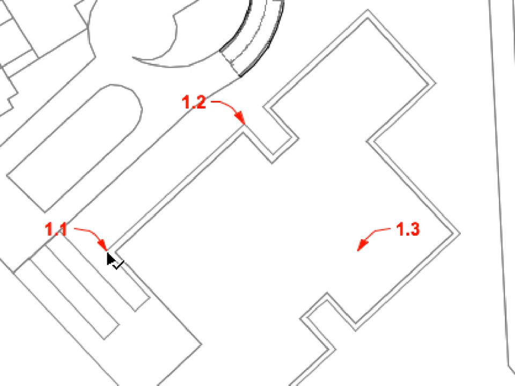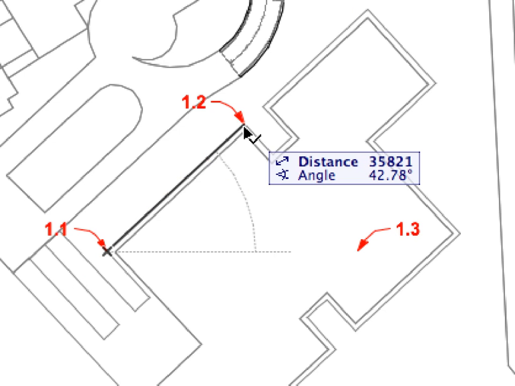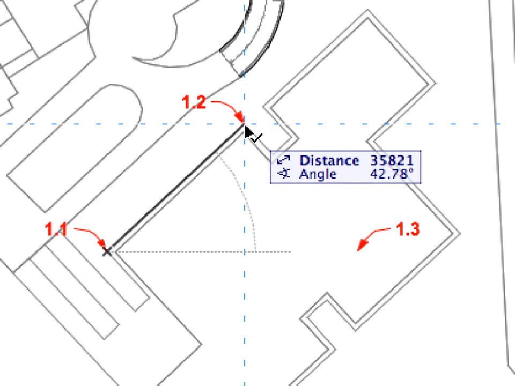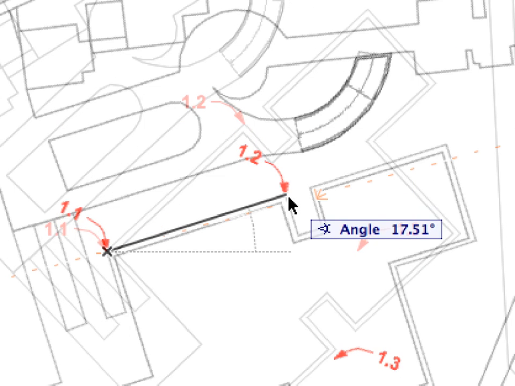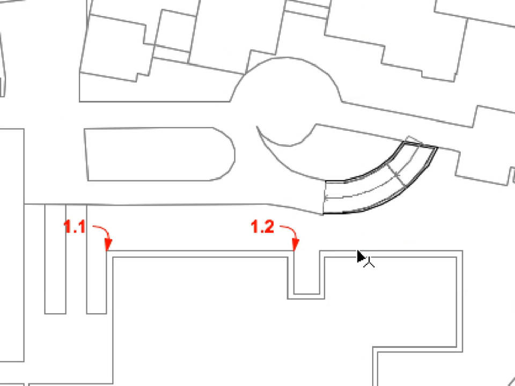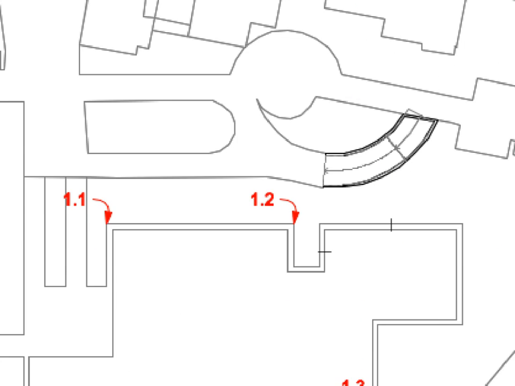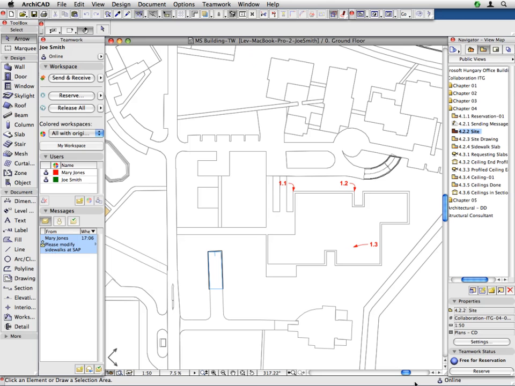Click the point of label 1.1 to define the center of rotation. Then the point of label 1.2 to define the starting point of the rotation arc. And finally, the point of label 1.3 for the end point of the rotation arc. The floor plan orientation has now been rotated clockwise so that the horizontal direction aligns with the main directions of the SAP building.